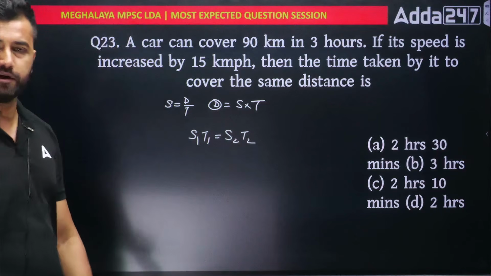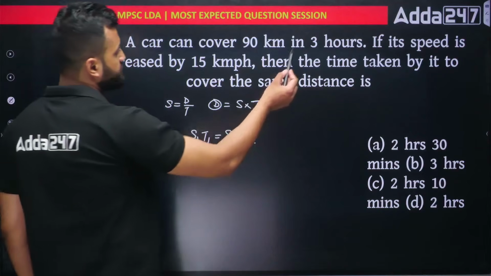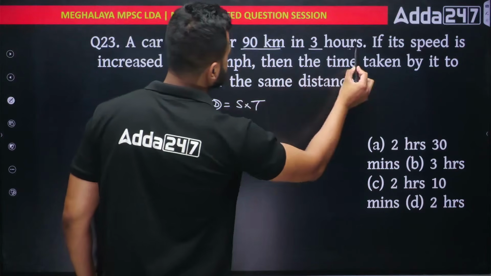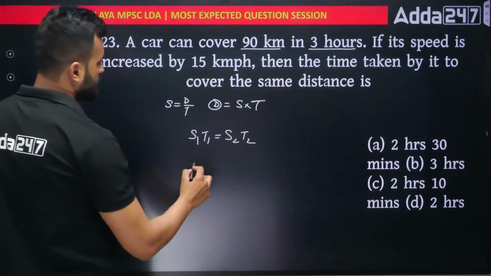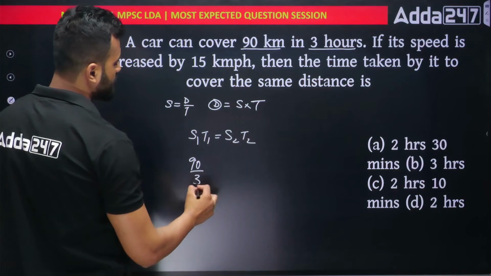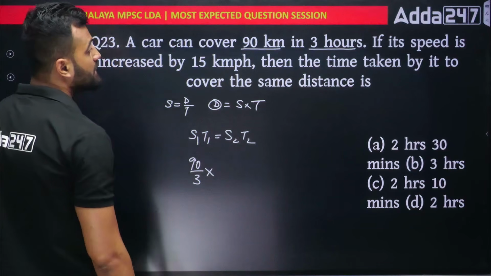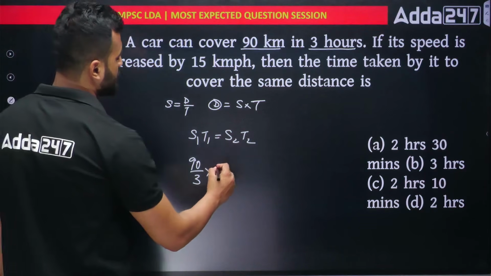So we can get the speed 1. What is the speed 1? You will see the speed 1 would be 90 kilometers in 3 hours. So the speed 1 would be 90 divided by 3. And to cover this distance, he has taken how much time? He has covered 3 hours.